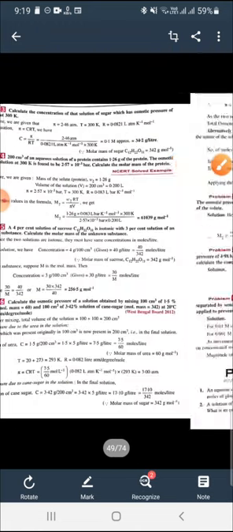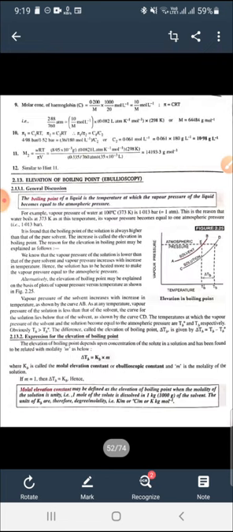Now the rest of the numericals you have to do on your own. The examples you can do in your rough notebook, but the problems for practice you have to do in your fair notebooks. If you have any kind of problem while doing numericals, you can WhatsApp the problem so that I will send you the solution.